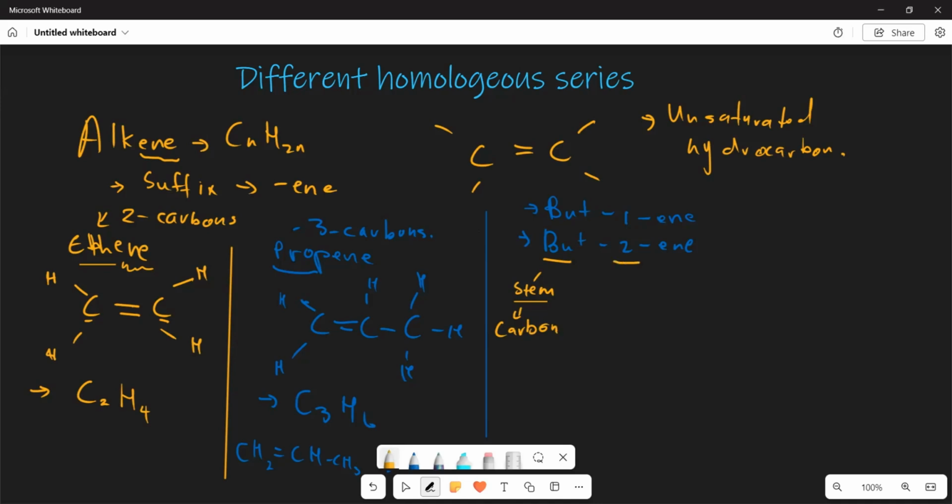Now, the significance of these two is that this particular number is going to tell you where you find the position of your functional group.